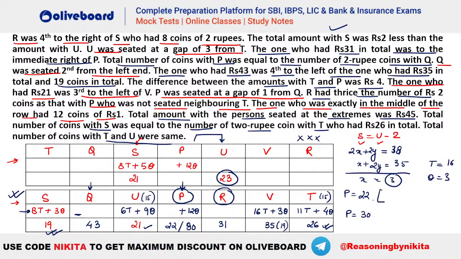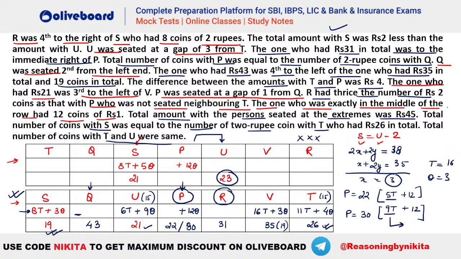So what are the possibilities here? We know that already 12 rupees there in format of that is 1 rupee coin. So what is the value here? You can see that is going to be 5T here. And similarly in this case, you can see 12 is already taken. So remaining is 18. So that means 9 coins here, isn't it? So this is either 9T plus 12 or it has to be 5T plus 12. But let's say if P is equal to 9T plus 12, what will happen? Absolutely nothing. So what will happen if P is equal to 9T plus 12?